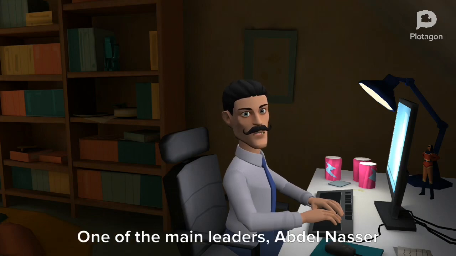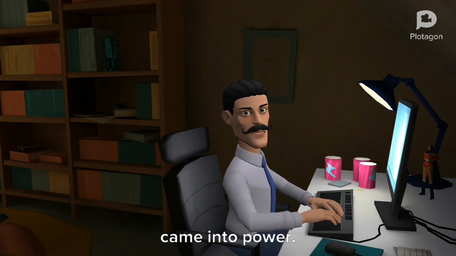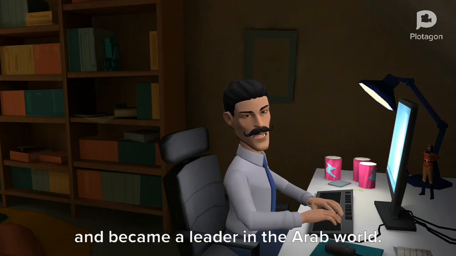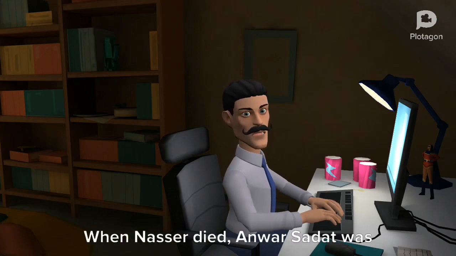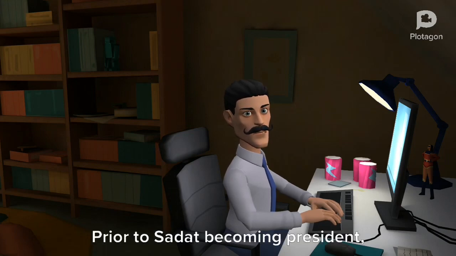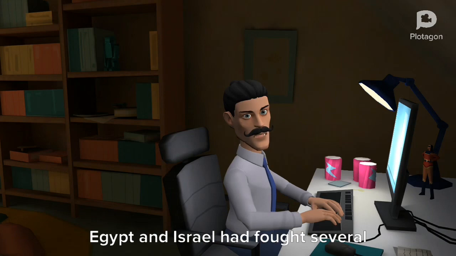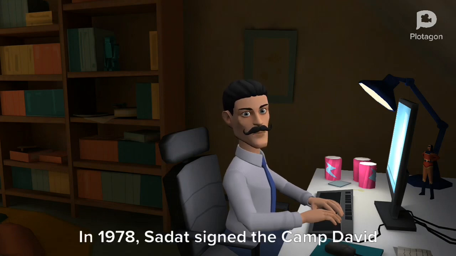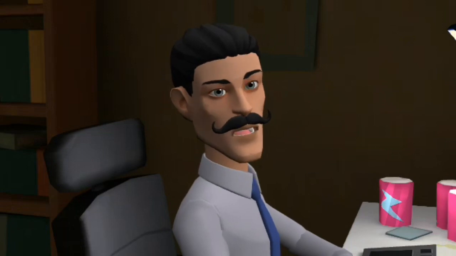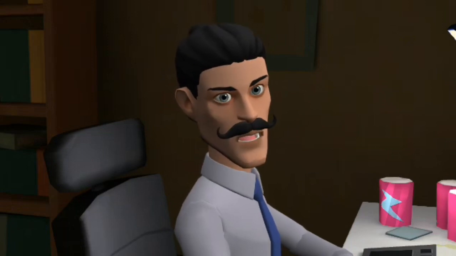One of the main leaders, Abdel Nasser, came into power. Nasser took control of the Suez Canal and became a leader in the Arab world. When Nasser died, Anwar Sadat was elected president. Prior to Sadat becoming president, Egypt and Israel had fought several wars. In 1978, Sadat signed the Camp David Accords, which led to a peace treaty between Egypt and Israel.